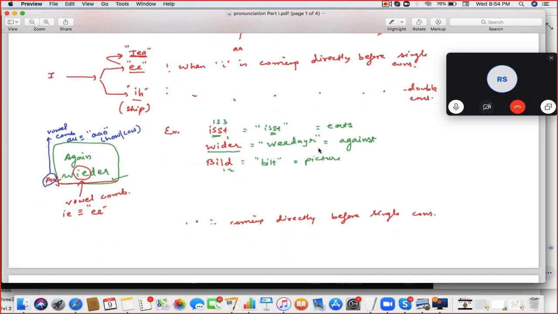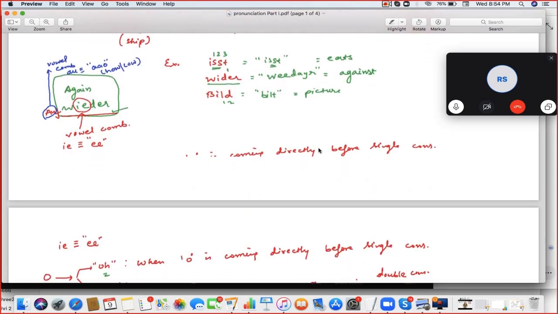Coming to I, if there's a single consonant after I, the sound will be a stretched E, and if I is coming before a double consonant, then the sound will be short I. So, for example, if it is IST, there are consonants after I, so it will be ist.